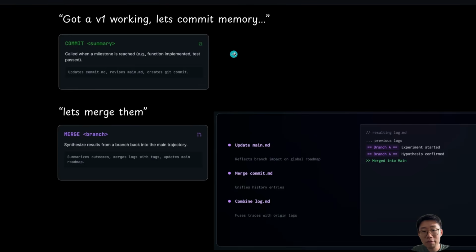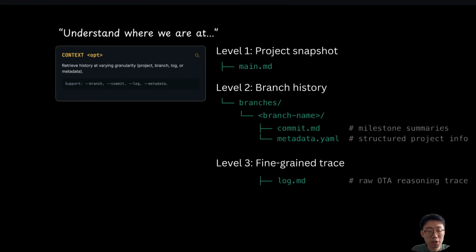For example, the agent might find that this Playwright script approach is not correct and that it should use an API instead. Then it can create a branch for API exploration and maintain all the learnings around that approach in that specific branch folder. And the interesting part is that once we set up the file structure like that, the agent is also able to retrieve information progressively.